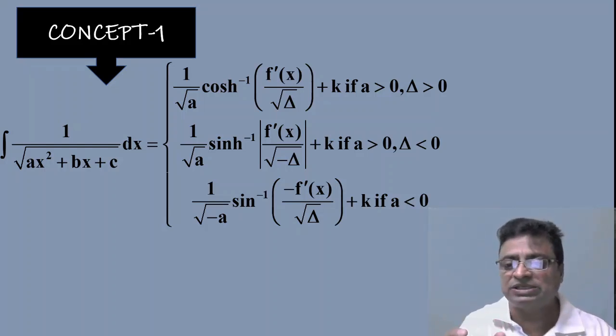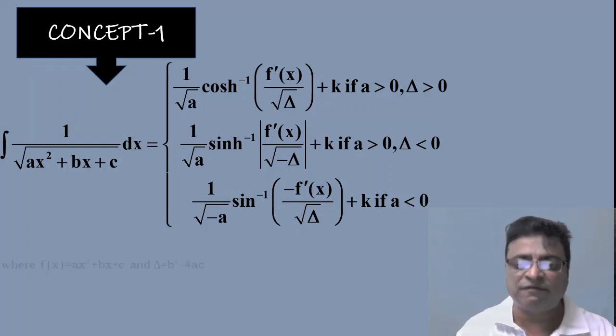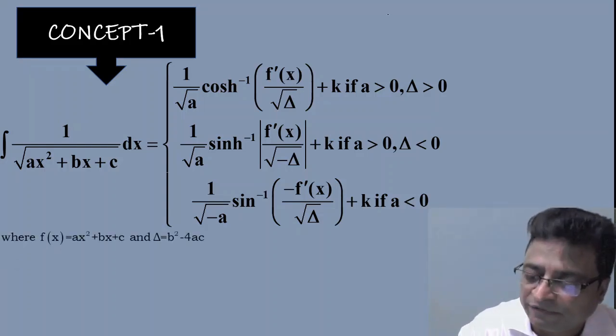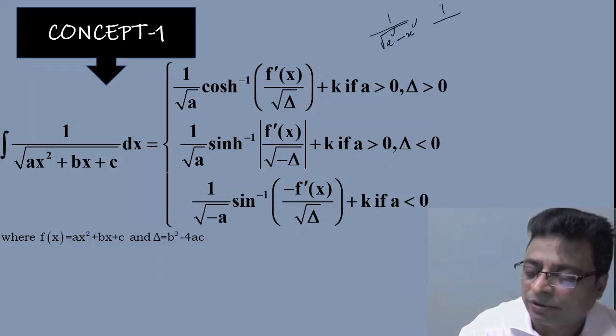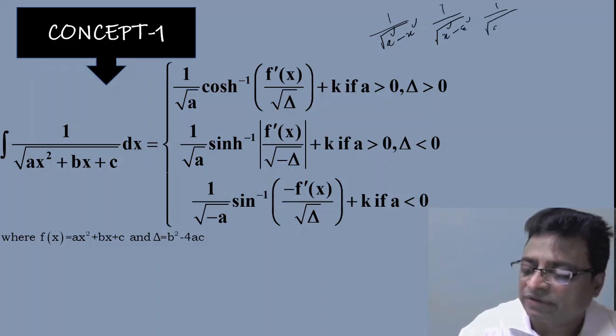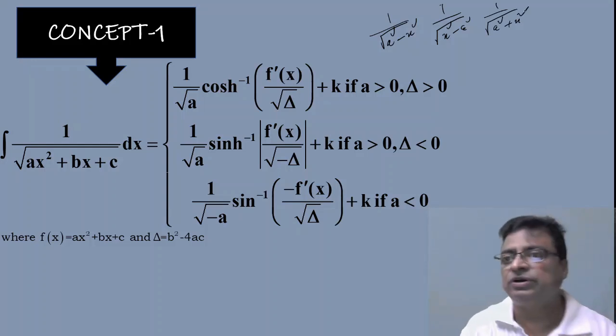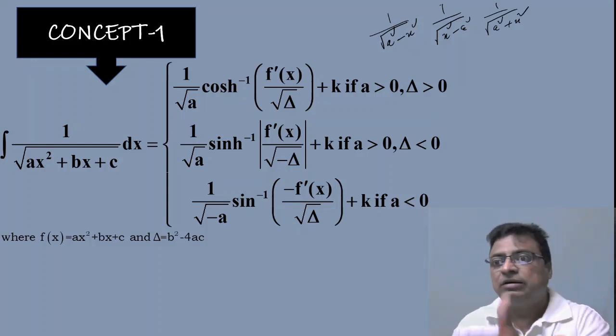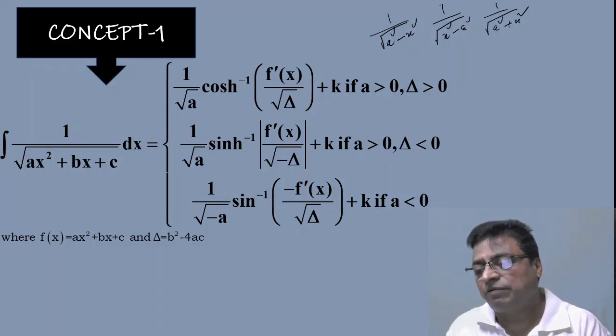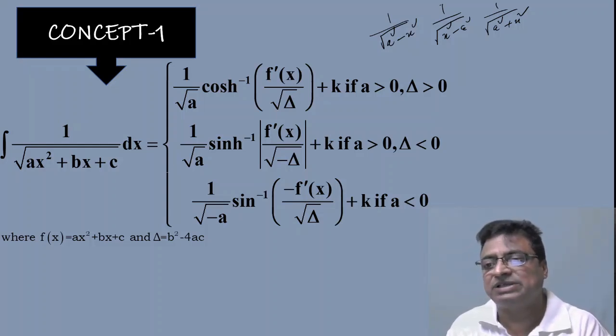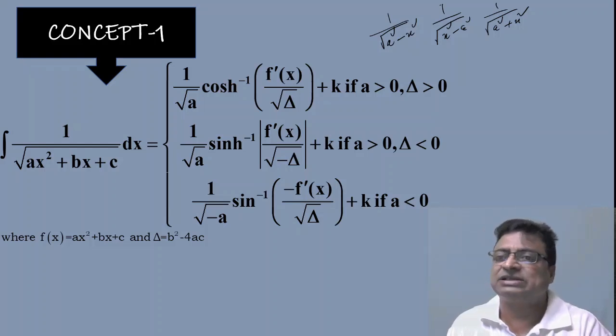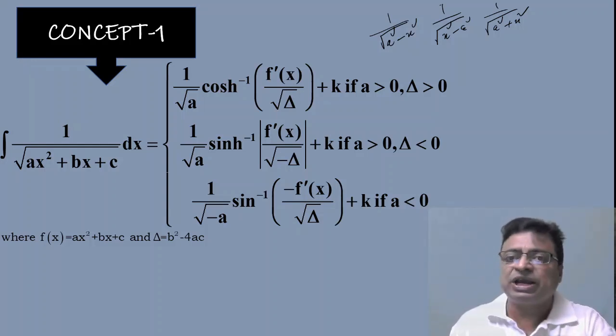We can convert ax square plus bx plus c into the form 1 by root of a square minus x square, or 1 by root of x square minus a square, or 1 by root of a square plus x square. Any one of these forms, and we know the standard formulas: integration of 1 by root of a square minus x square is sin inverse of x by a, and similarly 1 by root of x square minus a square is cos h inverse. Like that we have formulas, so we can apply them.